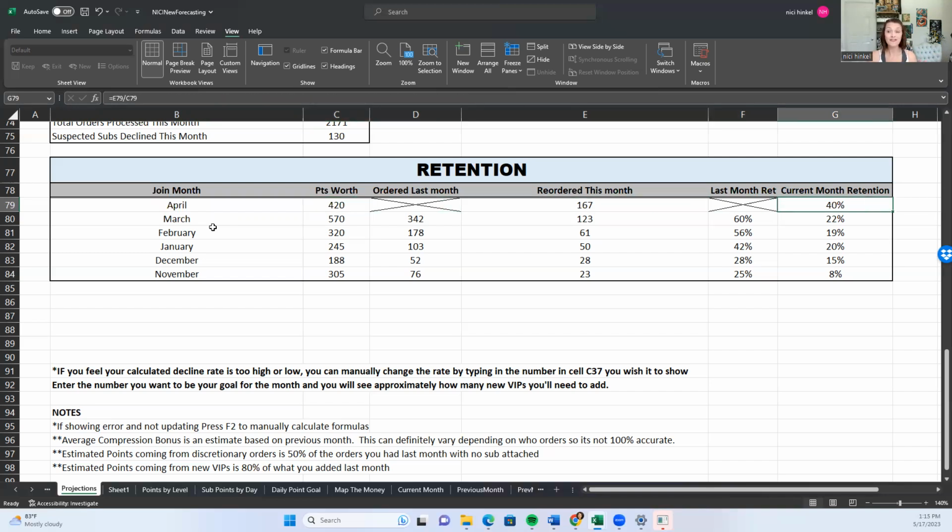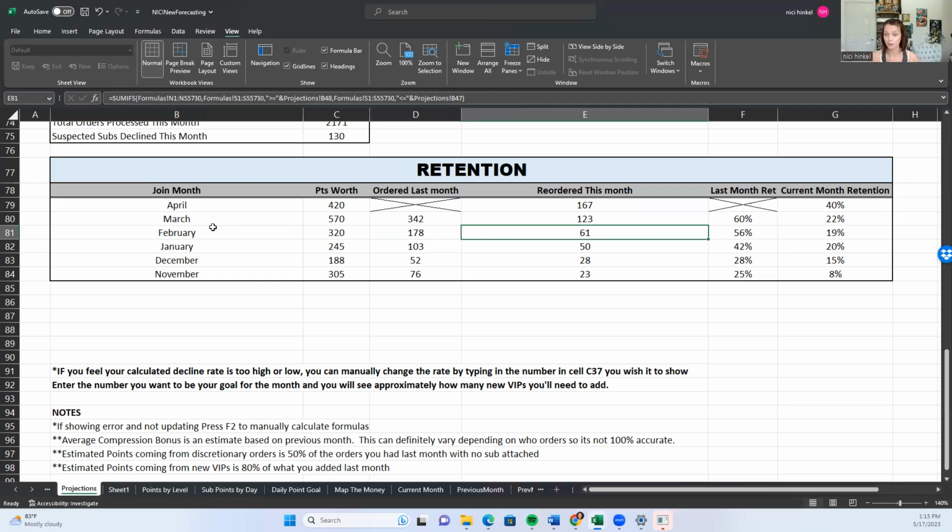And 40% of those have already reordered. So I have 167 points worth, which is 40% of those that joined last month and have reordered. In March, I had 570 join, and in April, 342 points worth of them reordered, and in May, 123 points have ordered. So that's what these two different numbers are. Right here, we're looking at people who joined in February, what their points were, if they reordered in April, and if they reordered in May. So these are last month's and this month's orders.